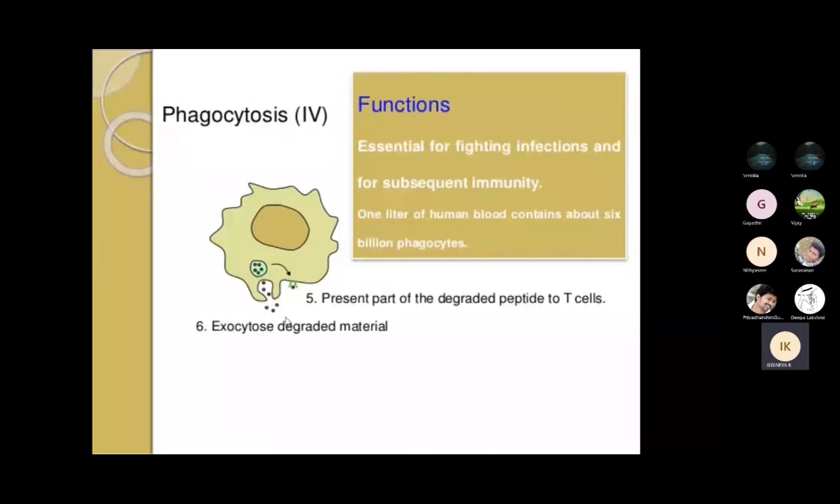This is the main function of the phagocytic fourth stage, and it is essential for fighting infection and for the subsequent immunity. One liter of human blood contains about 6 billion phagocytes. So this is a very important thing. It also presents part of the degraded peptides to the T cells. Finally, it will remove the unwanted waste material to the exterior.